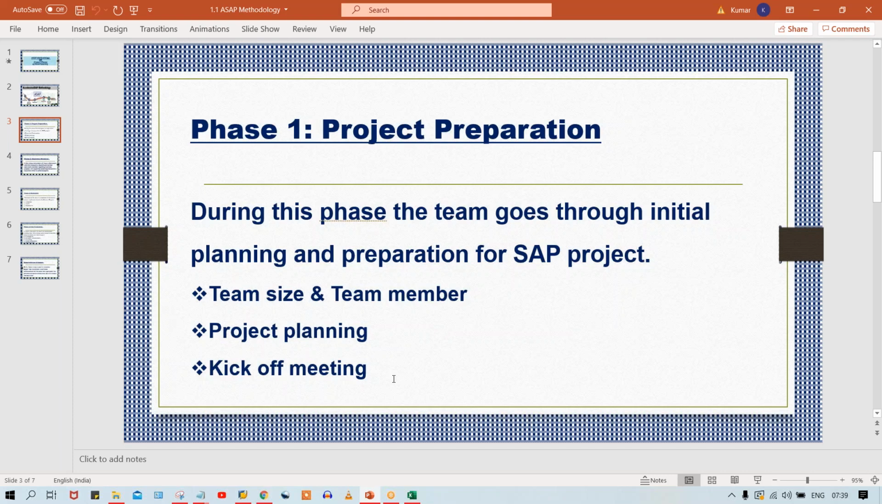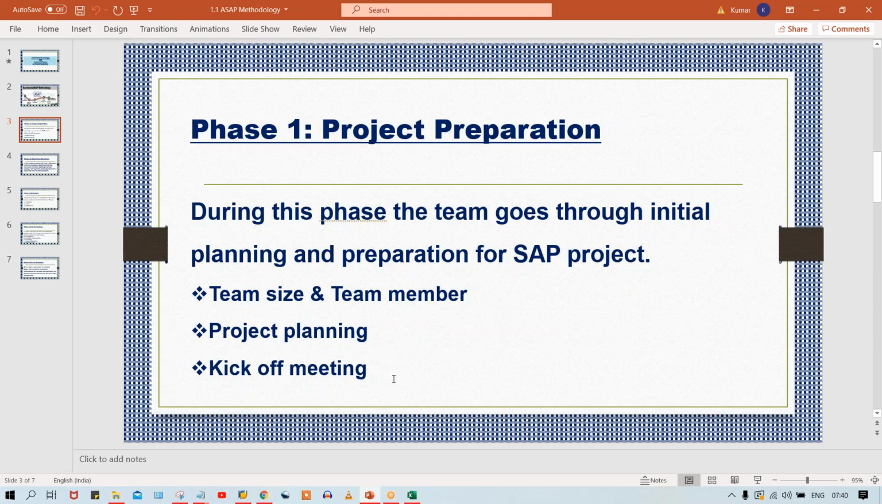So an internal meeting is going to happen. It's a kind of introductory meeting, because all 30 people are from different modules. Let's suppose 2 or 3 people are from the FICO module, 2 candidates from the SD module, 2 candidates from the MM module. Let's suppose the project manager decided to hire 1 senior and 1 junior consultant in each and every module, and later on, based on the requirement, the team size is going to be increased also. So kickoff meeting means an internal meeting is going to take place,